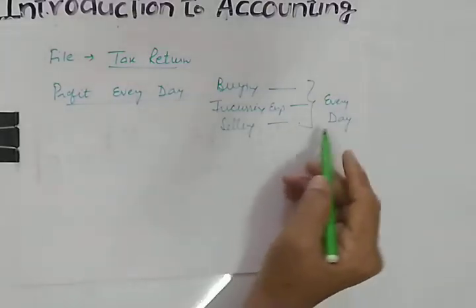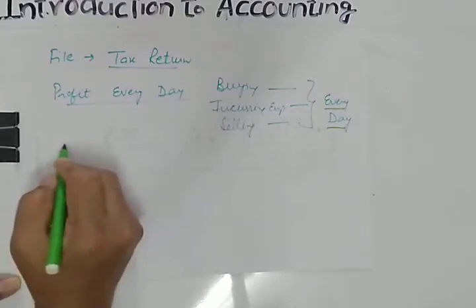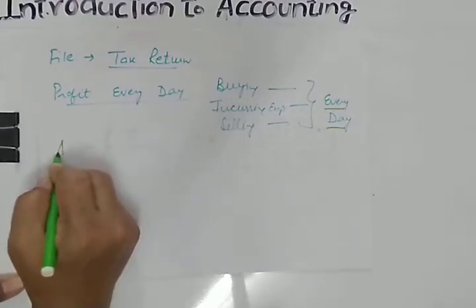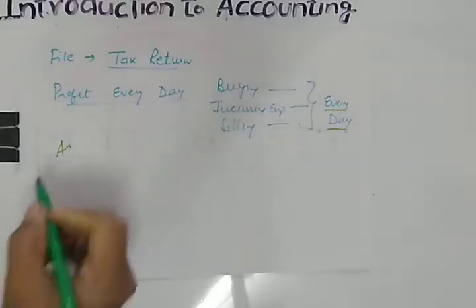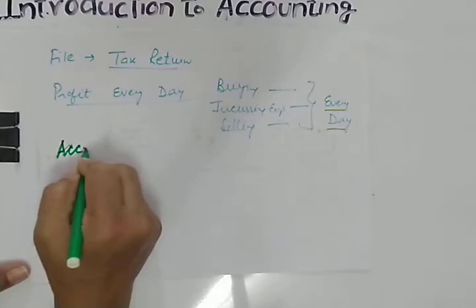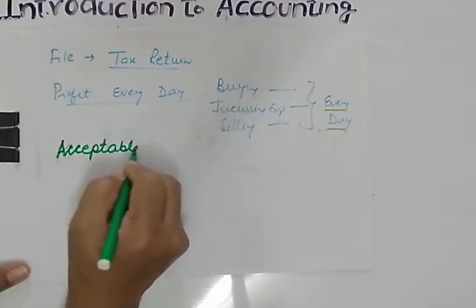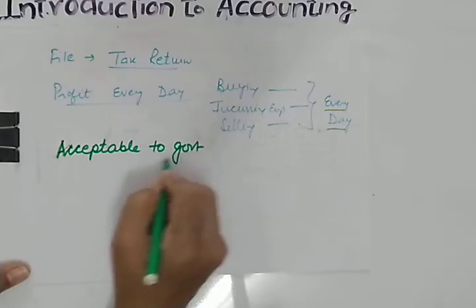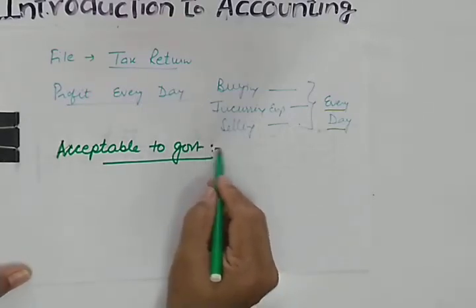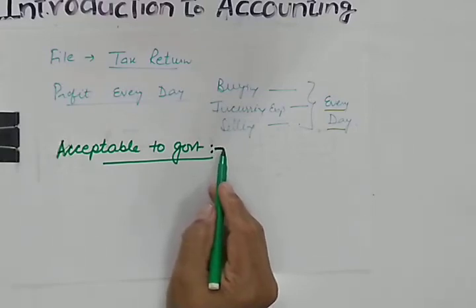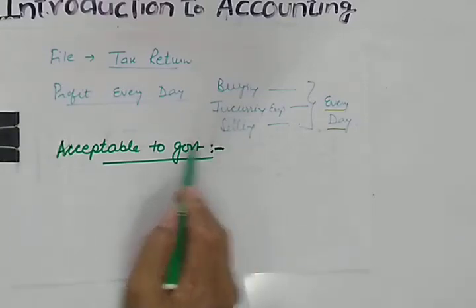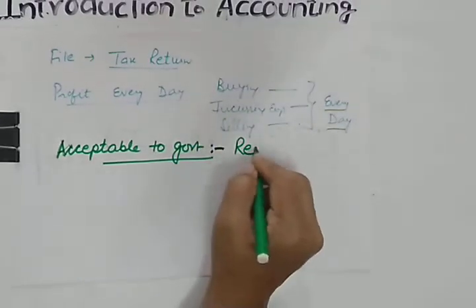So a business needs a system which is acceptable to the government. A system has to be there which must be acceptable to the government, that yes, you have prepared all the accounting records as per the law. So for that you have to make proper records, a proper accounting system has to be there for fulfilling the requirement of law.